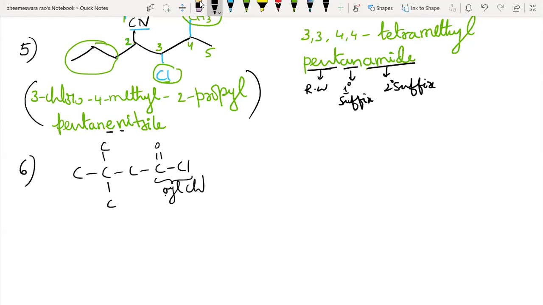Very good. OYL, students, it is OYL, oyl chloride. Now, being a terminal, we should assign the position 1, 2, 3, and then 4, because it's a terminal.